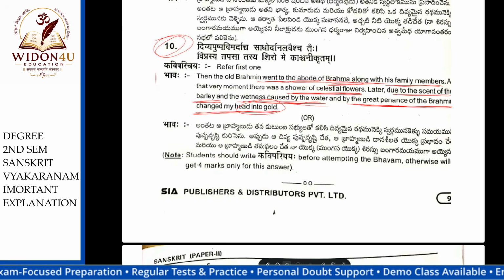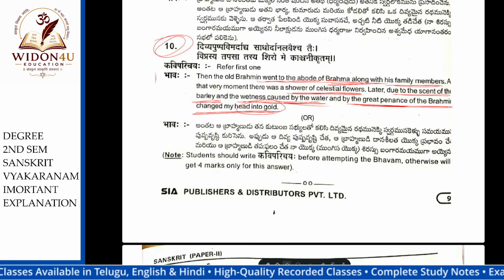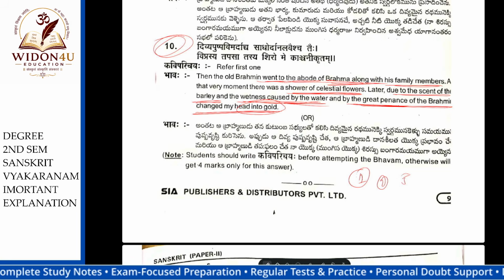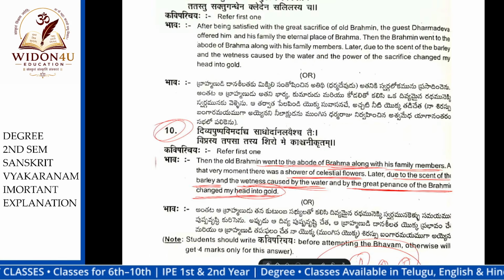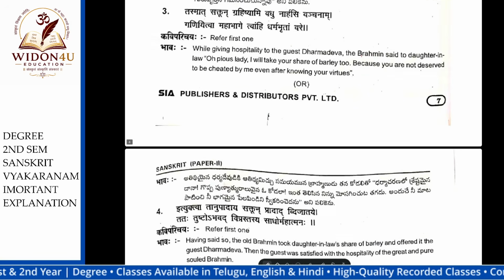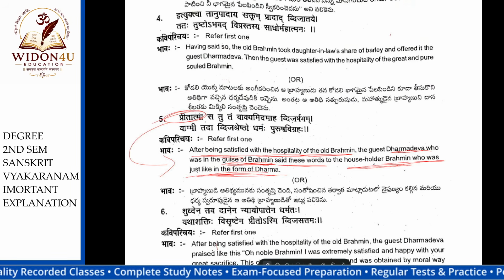See what is important. First question. Second, sorry. The first shloka, the second shloka, the fifth shloka, the seventh shloka, and the 10th shloka. From these, they are important. Okay. And the sixth one also, sorry.